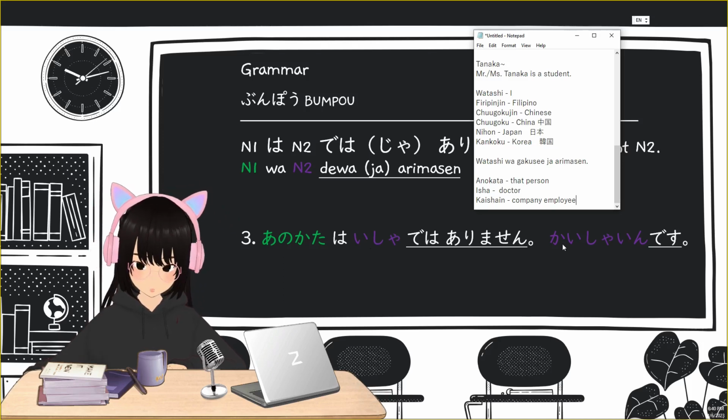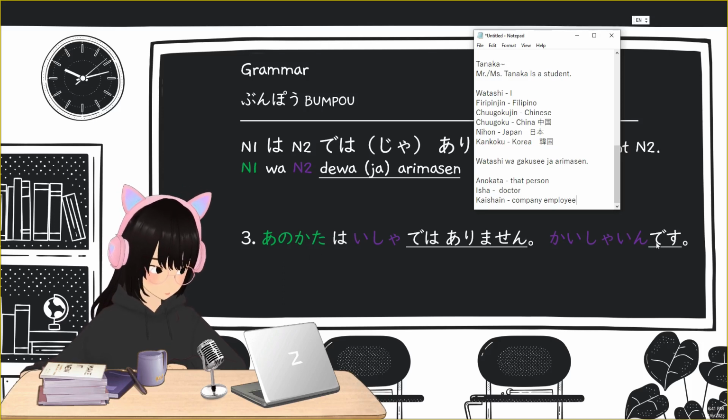Then we have our second sentence. Again, the subject is omitted. N1 and wa are omitted here. So kaishain desu, N2 desu. Kaishain is company employee, so you're saying that that person is a company employee.